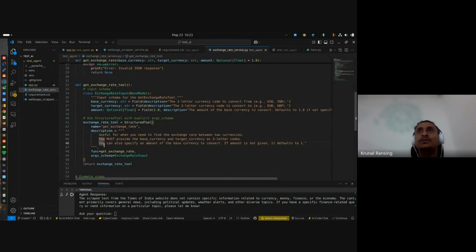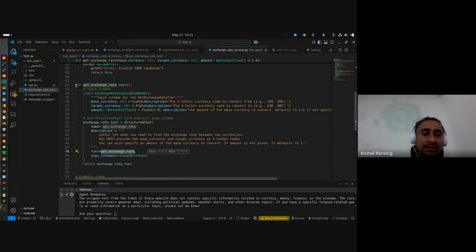I guess Vaibhav took a session regarding why prompting is necessary, right? Prompting is the main thing for the LLM to understand what it needs to do. So the prompt is important here, but along with the prompt, this description is also important for the tool. This tool means this function, what exactly it is going to do. This description is very important for the LLM and agent to understand when to call this function. So this is the description and this is our function.